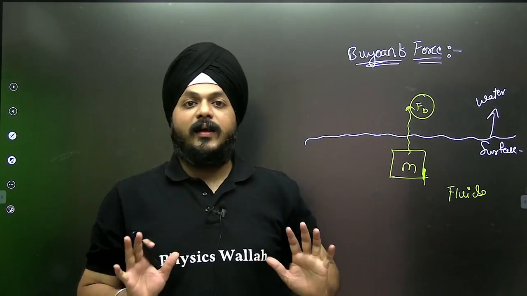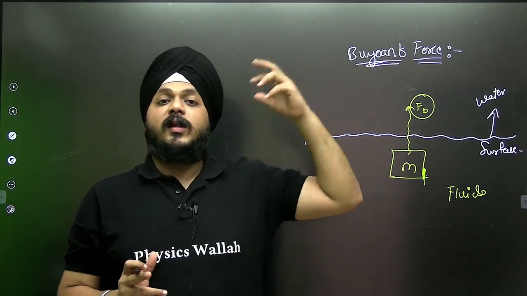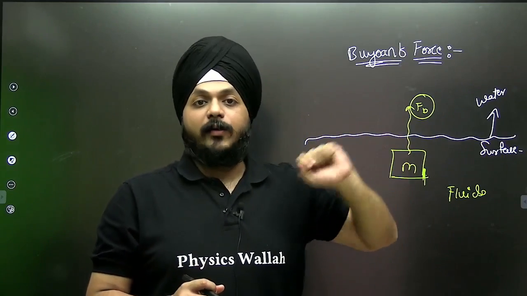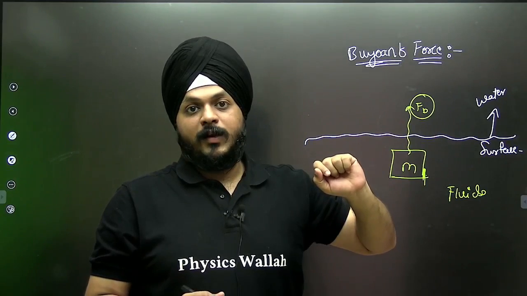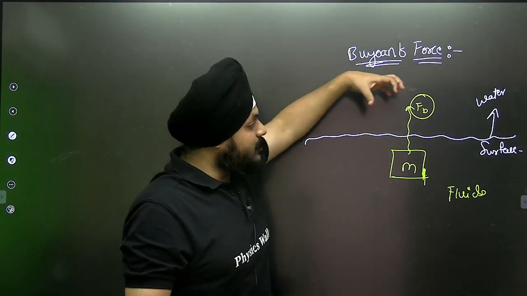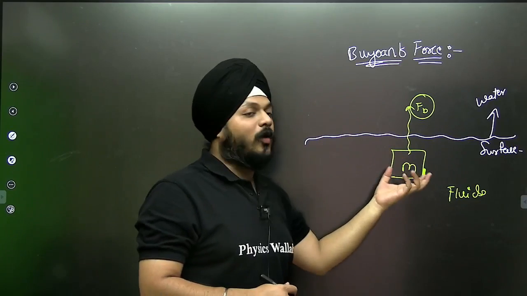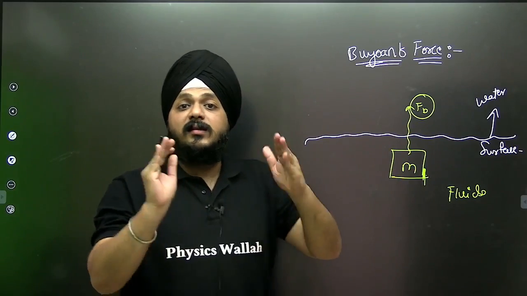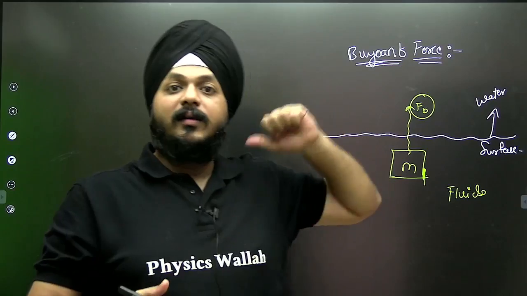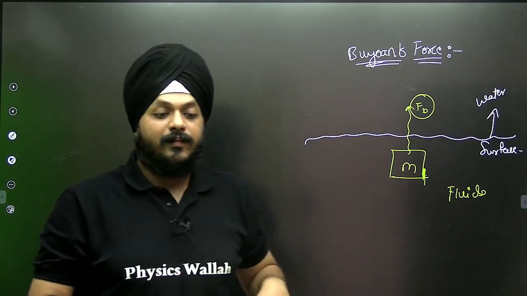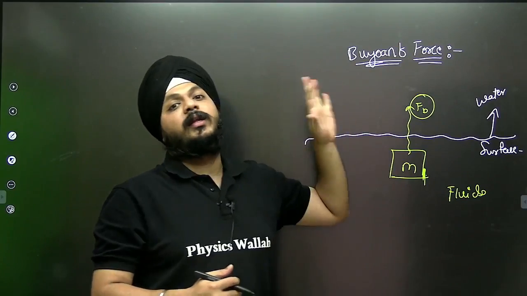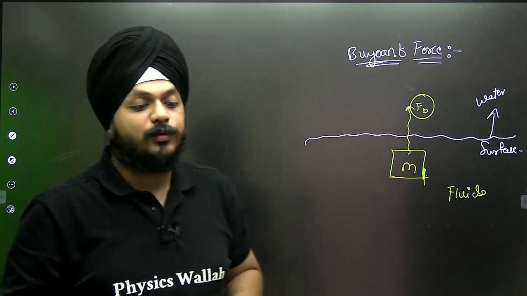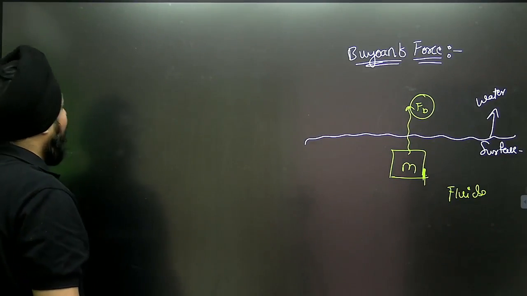Similarly, if I enter anyone's premises without permission, it is considered trespassing, a legal crime. The same way, if I enter the premises of the water, then obviously the fluid is going to provide some kind of resistance against this trespassing of an object getting immersed inside it. That resistance the water applies towards an object is known as buoyant force.